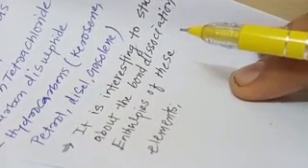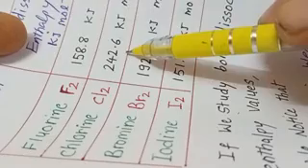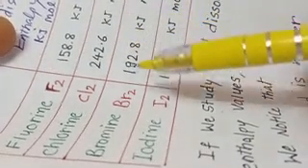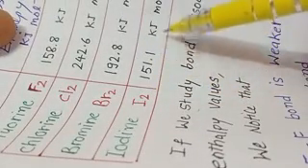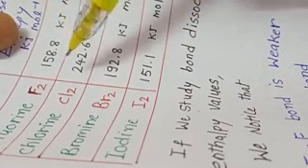It is interesting to study the bond dissociation enthalpy of these elements. So let us understand the bond dissociation enthalpy for these elements. I have made a table for you, the element and its bond dissociation enthalpy in kilojoule per mole. Fluorine has 158.8 kilojoule per mole, whereas chlorine has 242.6 kilojoule per mole, bromine has 192.8 kilojoule per mole, whereas iodine has 151.1 kilojoule per mole.